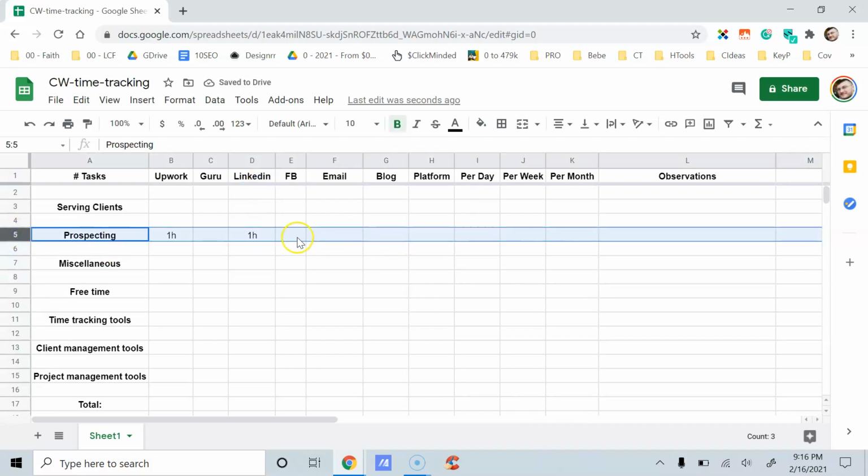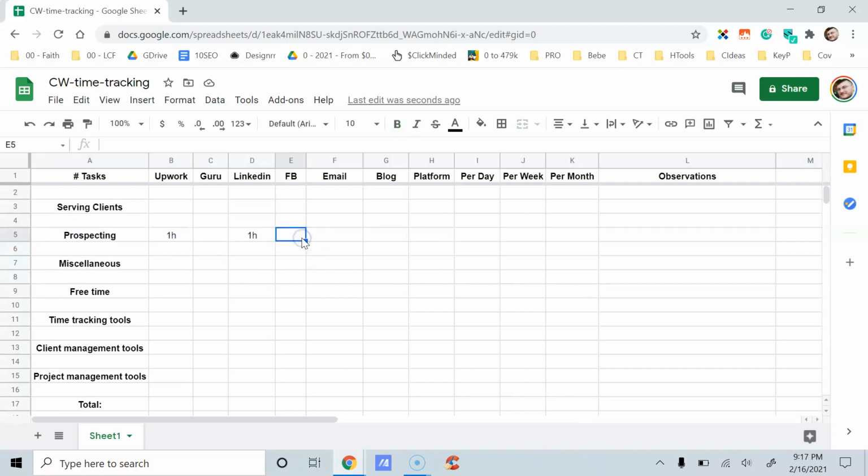Okay, so right now we are focusing on prospecting because if you lack clients, if you lack enough clients or enough high-paying clients, or if you lack recurring clients, if you are sick and tired to go from one client to the another, from one project to the another, then you need to spend more time on prospecting, on engaging with new prospects, starting new conversations. It's very important, this aspect.